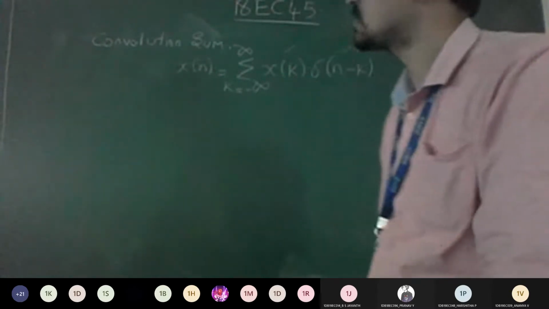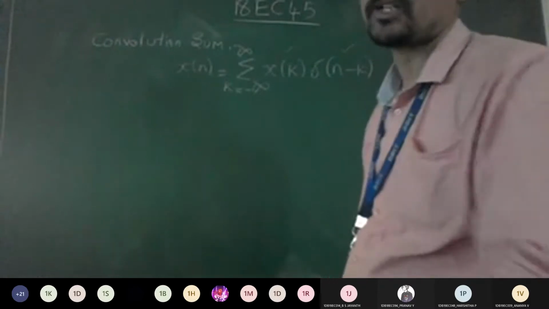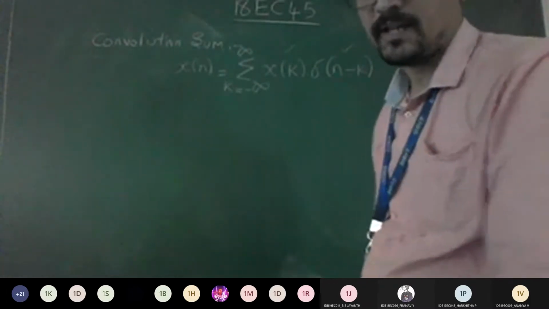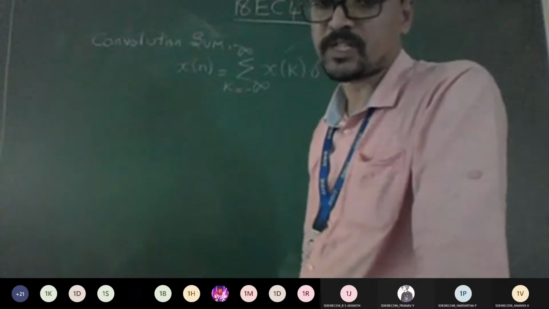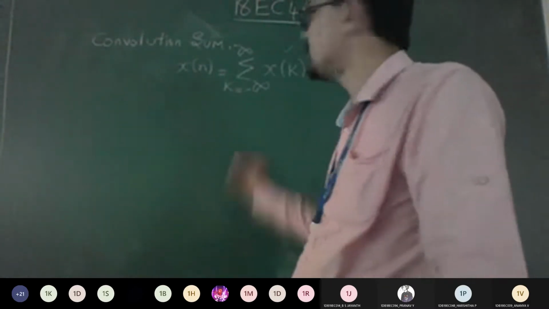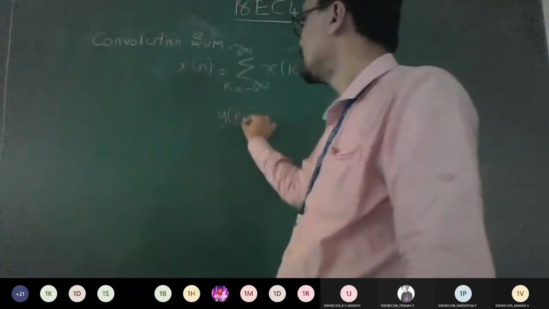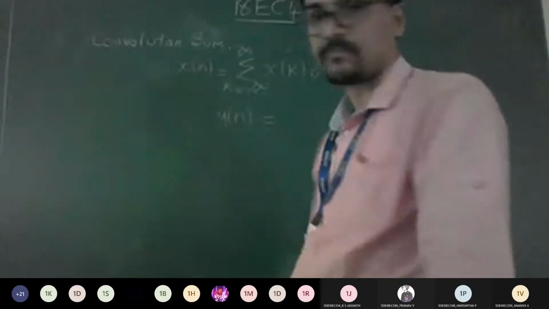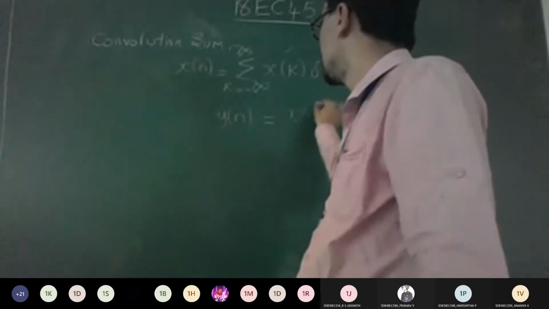Similarly, whenever convolution comes, I hope you remember the convolution formula. Convolution happens with respect to your input as well as what? The function. Correct. So how we wrote earlier, same procedure. The only change is that y of t will be replaced with y of n and x of t will be replaced with x of n.